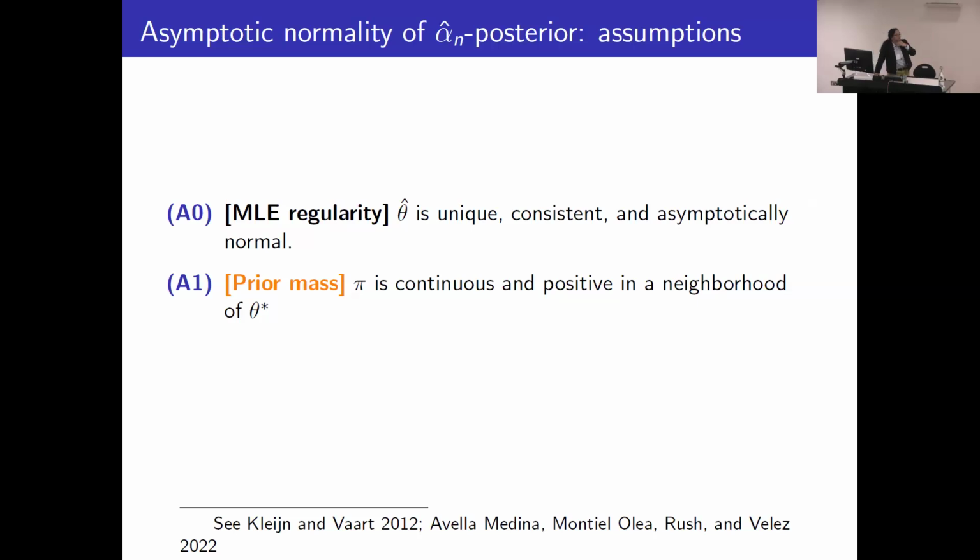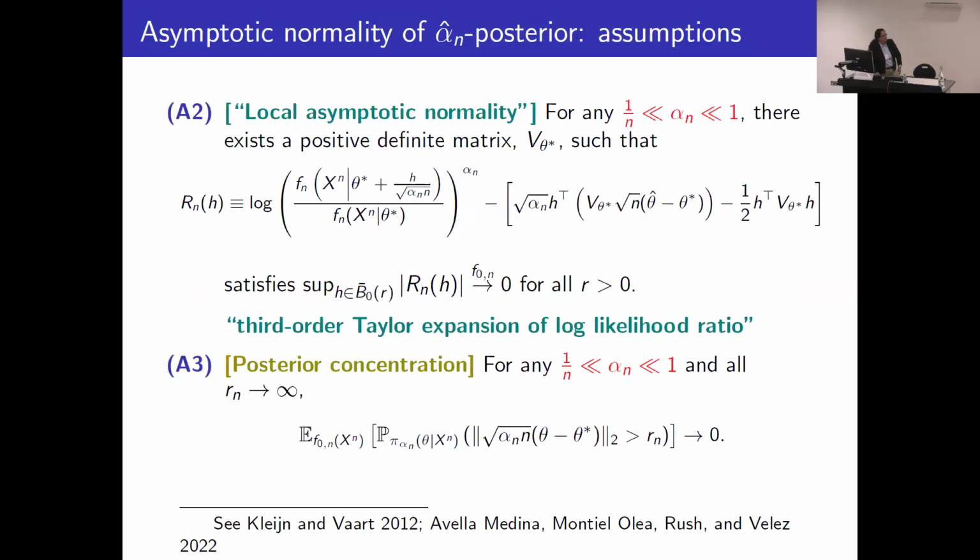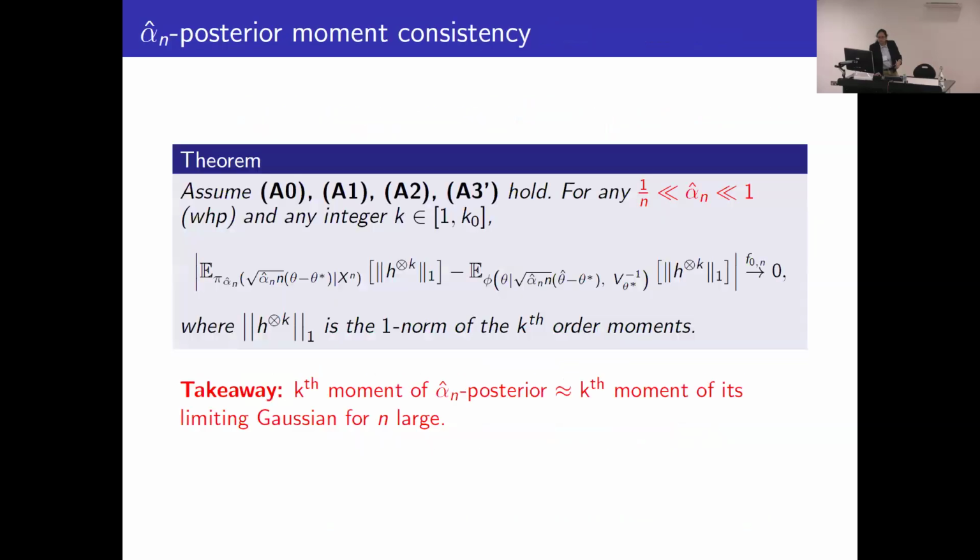To arrive at this result, we need a few conditions. Throughout, we'll assume the usual regularity of the maximum likelihood estimator. We assume a prior mass condition that simply dictates the prior is continuous and positive at the pseudo-true. We also need a local asymptotic normality condition that's similar to the usual one; we can plug in alpha equals 1 and recover the usual assumption. Essentially, this is a third order Taylor expansion of the likelihood ratio. And then finally, we assume a tail condition, which is the posterior concentration assumption.